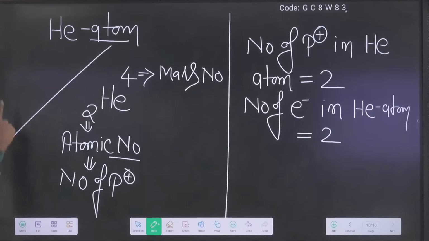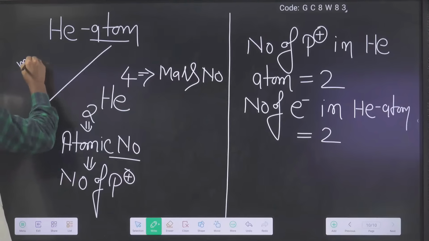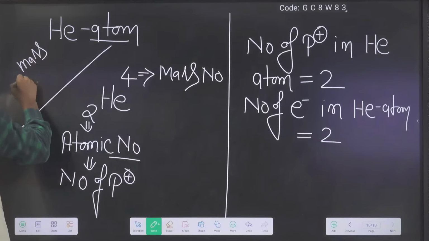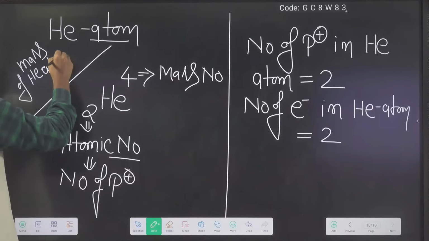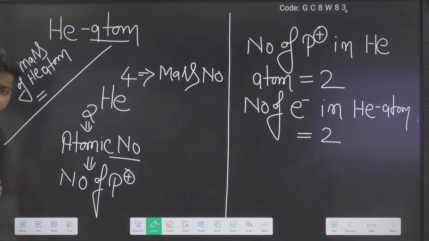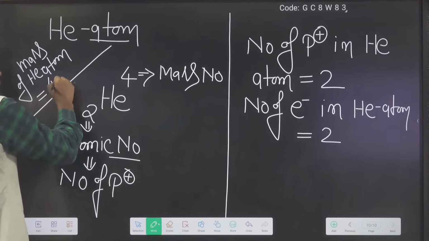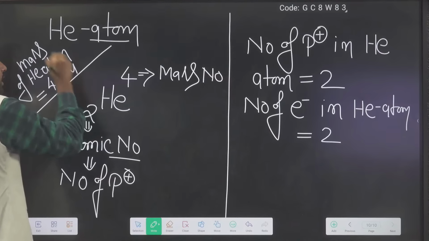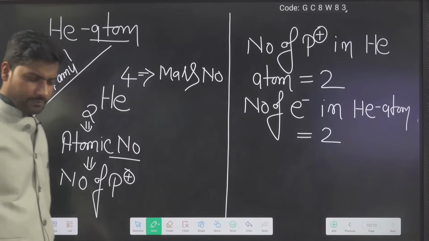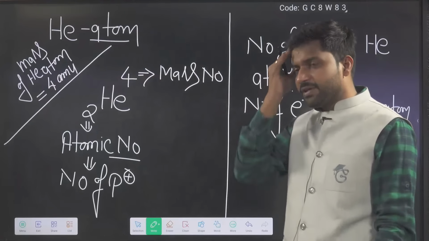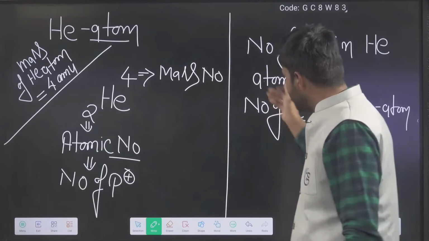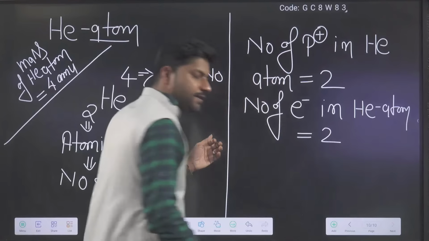Here I am writing: mass of helium atom is equal to 4 AMU. Now a problem happened. Which kind of problem happened? See this side very carefully.